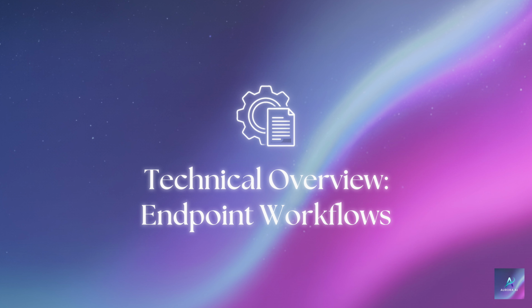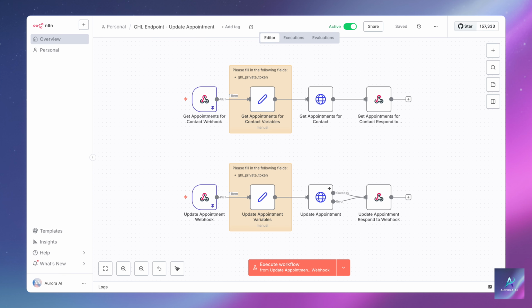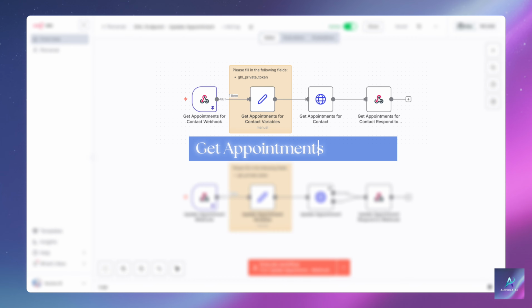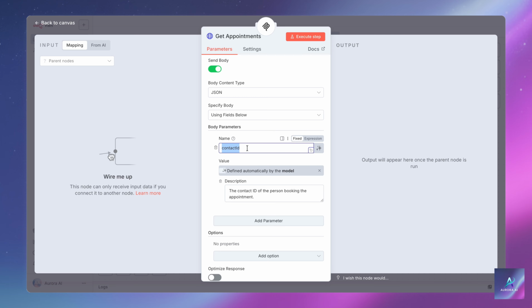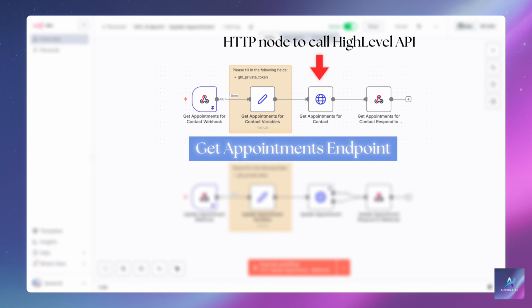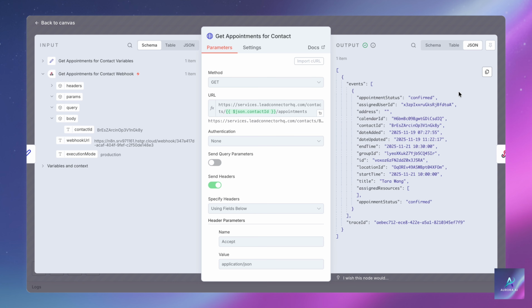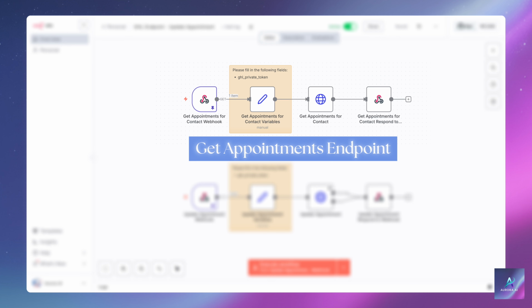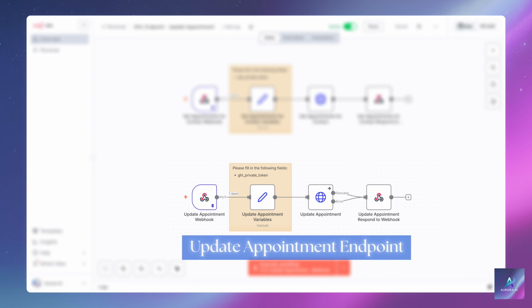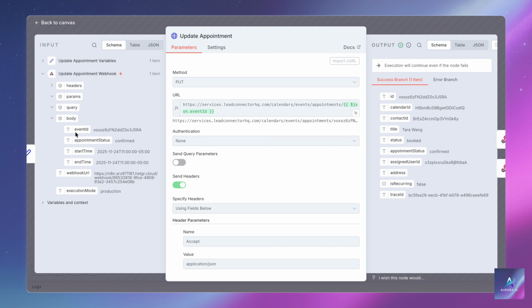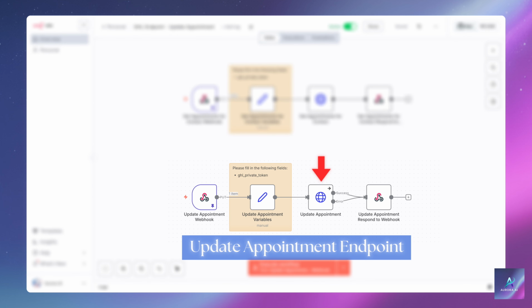Let's look at the 2 dedicated endpoint workflows that handle the actual data processing. First, the Get Appointments endpoint. This workflow receives the contact ID from our main MCP logic and immediately calls the HighLevel API to fetch that contact's existing appointments and securely returns the data back to the AI agent. Second, the Update Appointment endpoint. This workflow receives the unique event ID and the new appointment details and then calls the HighLevel API to handle the crucial update, whether that's rescheduling the time or applying a cancellation status.